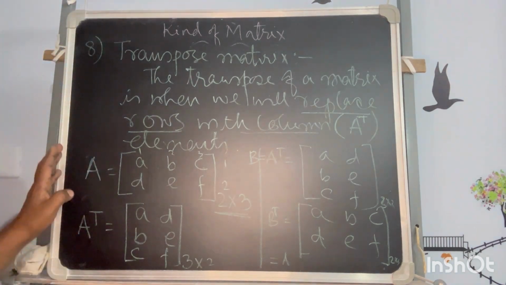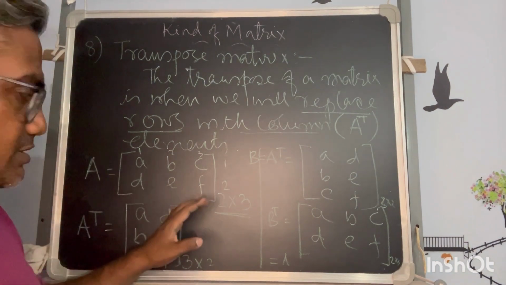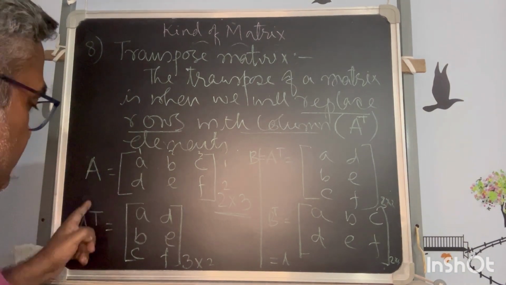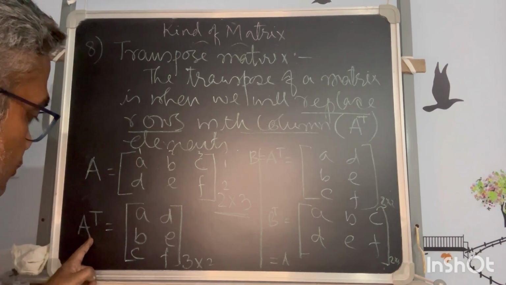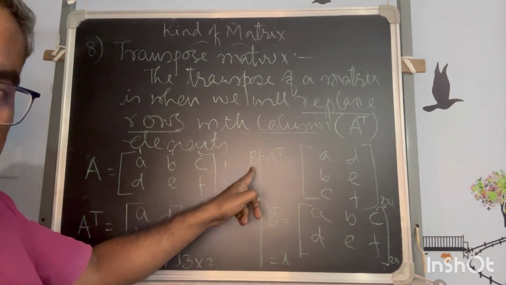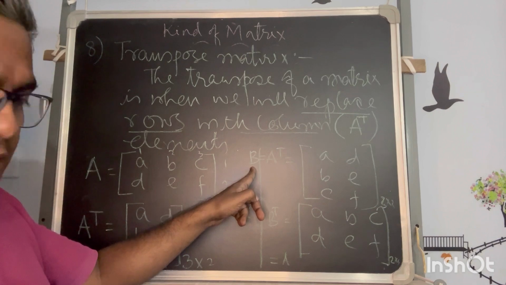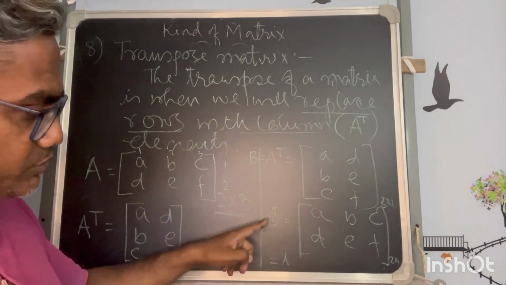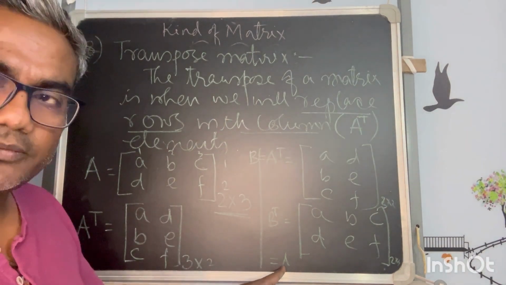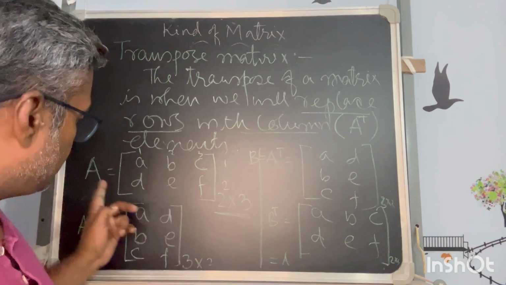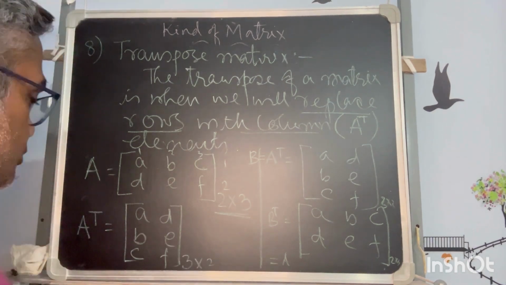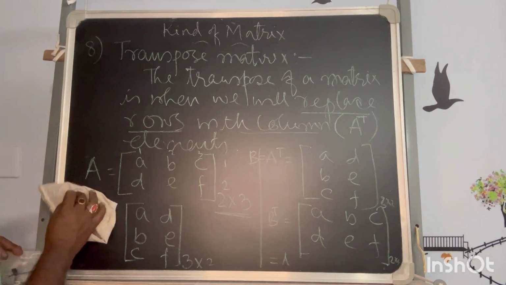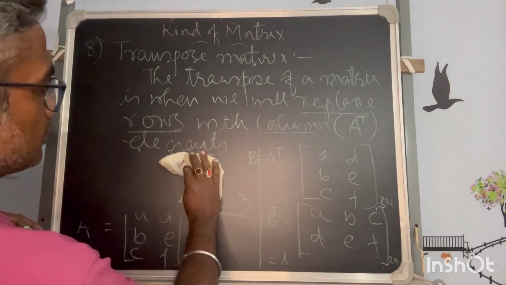So one thing we have proved by this process: A transposed gives some value, let's say B. Now if I do the transpose of this again, I will get the original matrix. So what does it mean for us?